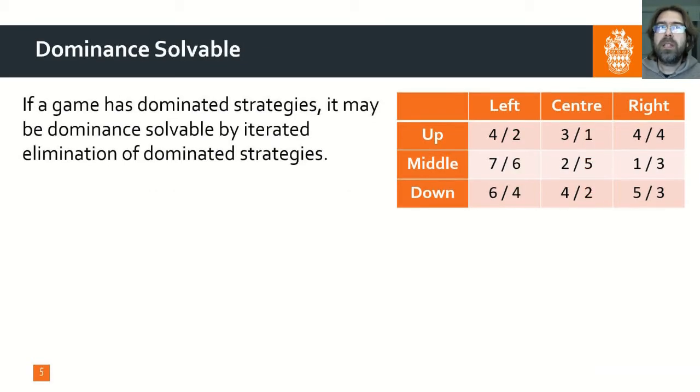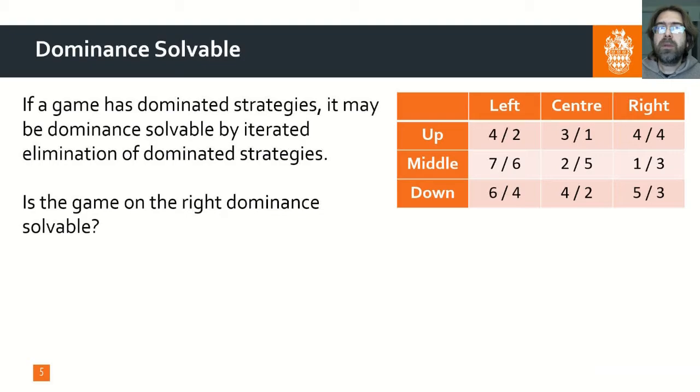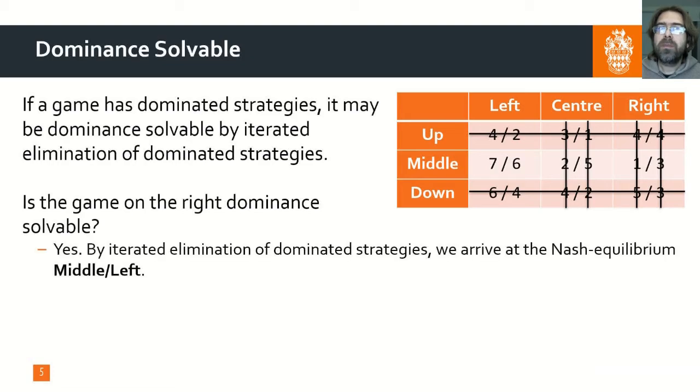If a game has dominated strategies, it may be dominance solvable by iterated elimination of dominated strategies. So, is the game on the right dominance solvable? The answer is yes. First we eliminate the dominated strategy up, then we eliminate the dominated strategy center, and now we can see that the strategy right is dominated by the strategy left, so we eliminate right, and finally down is dominated by middle, so we eliminate down, and we are left with a Nash equilibrium middle-left.